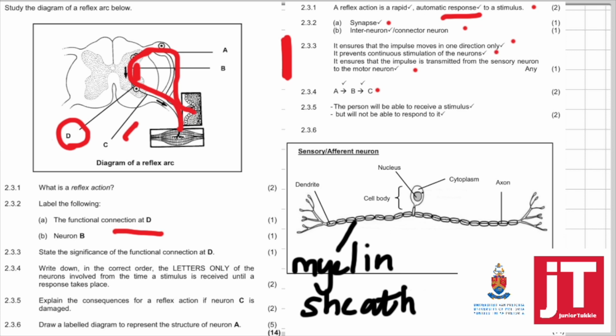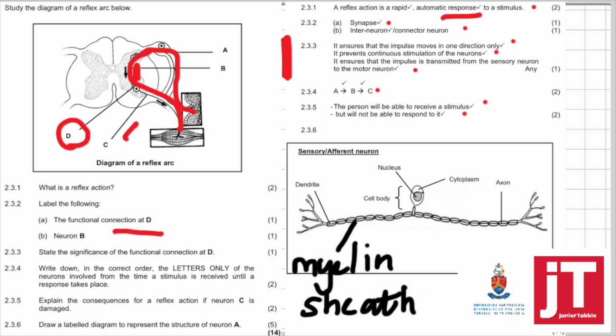Explain the consequences for reflex action if neuron C, which is the motor neuron, is damaged. The person will be able to receive the stimulus but will not be able to respond, right? And so there'll be no reflex action, there'll be harm to the organism.